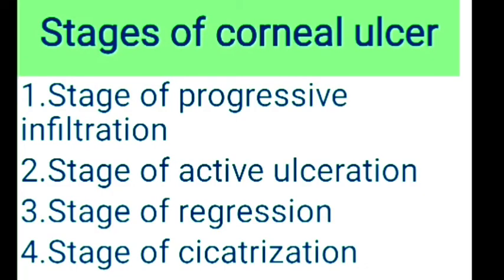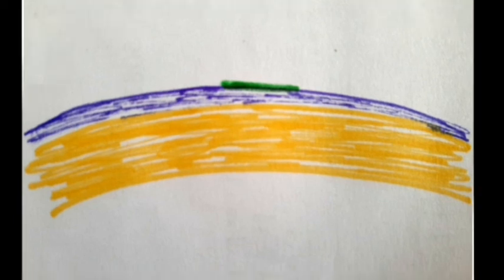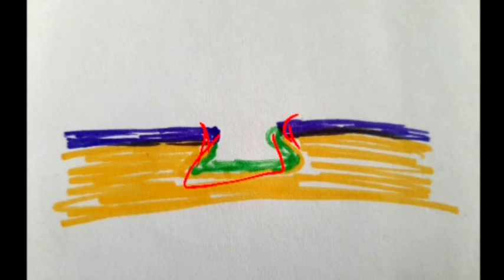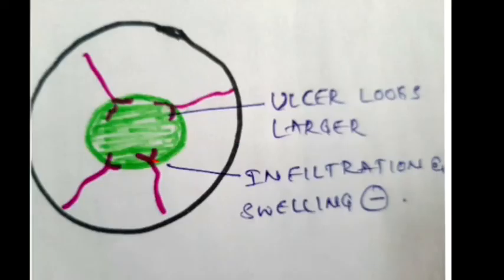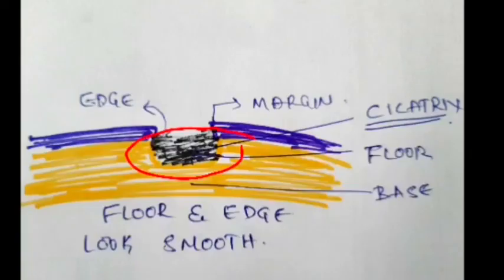Now if you want to stage this corneal ulcer, the stage where there is epithelial defect followed by neutrophil and lymphocyte infiltration and formation of the sequestrum is the stage of progressive infiltration. And once the sequestrum is shed into the conjunctival sac, there is formation of the corneal ulcer. This stage is called the stage of active ulceration. And once the vascularization begins, that enters into the stage of regression. Okay, and once the cicatrix material is laid down, that is the stage of cicatrization.